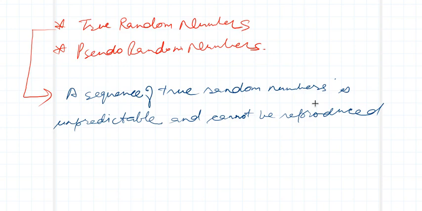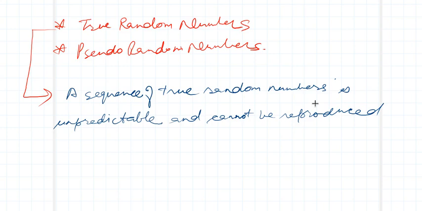So what we do, we will try to generate random numbers, but they are not actually true random numbers, but they behave like true random numbers and are known as pseudo random numbers. They are behaving like that, but they are not true random numbers, right?